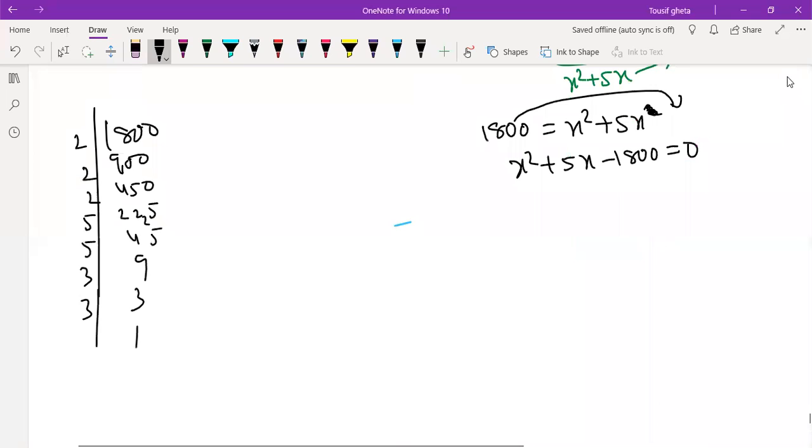I know I need the difference 5, so I will take 2 2s are 4, 4 2s are 8, 8 5s are 40, and remaining is what? 5 3s are 15, 15 3s are 45.